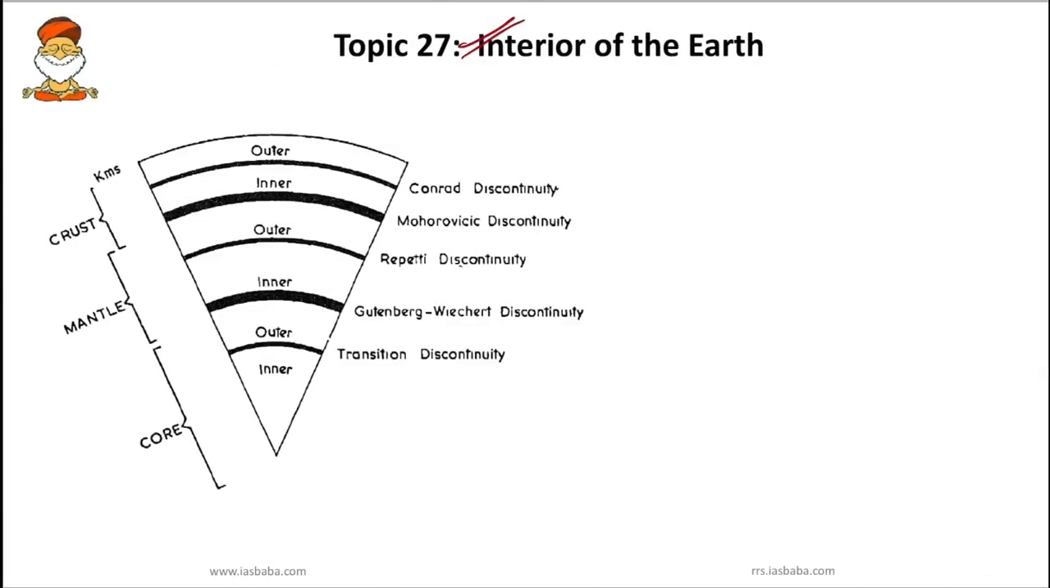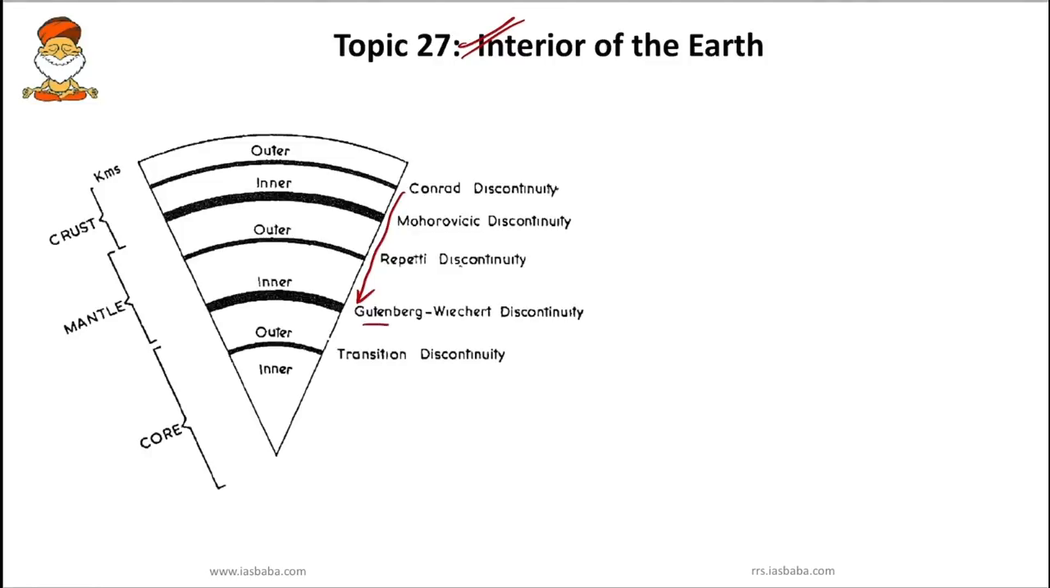Next, there might be a question on discontinuities as well. You have to know the different discontinuities: Conrad, Mohorovicic, Repetti, Gutenberg, and transition. Whenever they ask about discontinuity, just remember Mamta Didi. During the Bengal elections, Mamta Didi, the CM of Bengal, reported Gutne mein dard, a problem with her leg. So just remember this one.